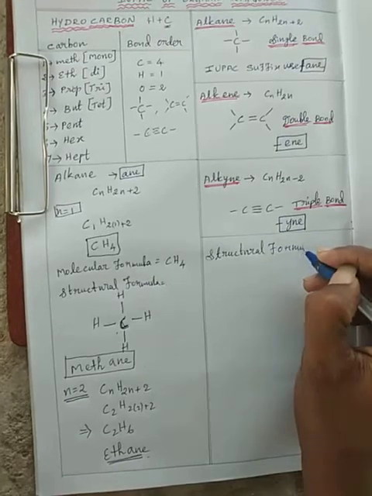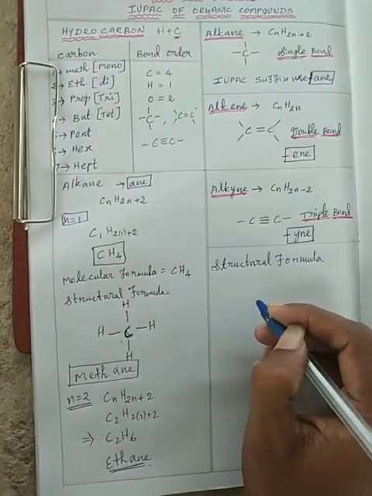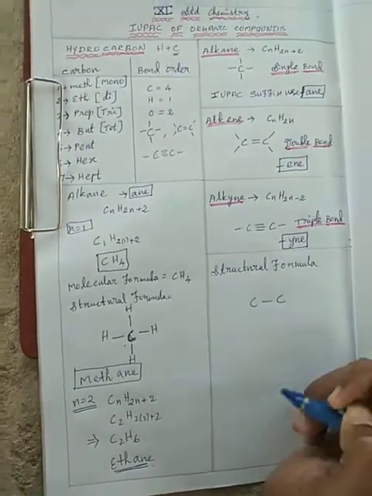For the structural formula, first draw the carbon atoms: 2 carbons joined by a single bond.